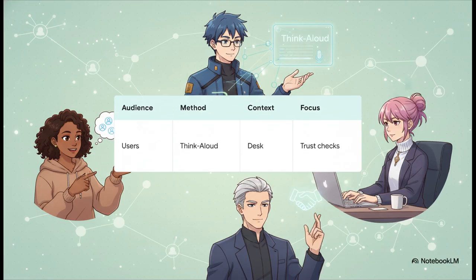You'll want to map out these 4 columns for, say, a 5-person study. Clearly define your target audience. Then, pick your specific research method. Maybe you go with think aloud testing. Next, note the user context. Are they sitting calmly at their desk? Are they frantically rushing to meet a deadline? And finally, your script focus. What specific interactions are you actively looking for to see if they trust the system? When you structure your research exactly like this, you guarantee that you're capturing real, actionable data, not just vague opinions.